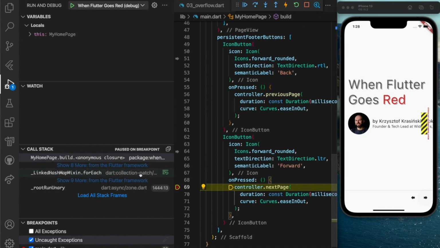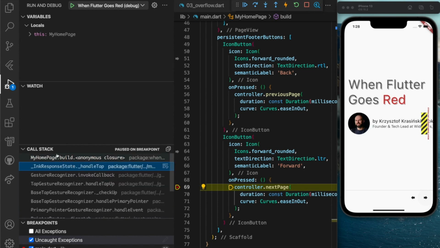Well, the first thing we can see is a call stack. Basically, it's a sequence of calls that led to the execution of this onPressed. So you can see handle tabs, invoking some callbacks, and on the top is our very line. On the top we have variables. These include everything that's accessible in a current scope as a variable, or this level variable, and unfortunately here we can only see this, that is my home page.